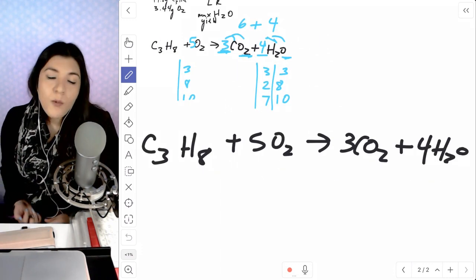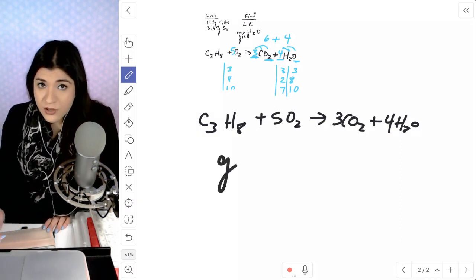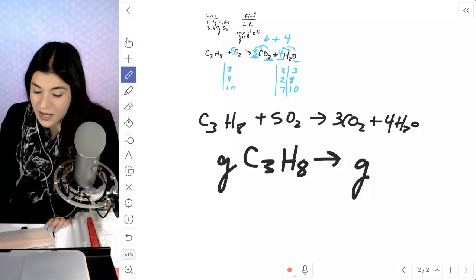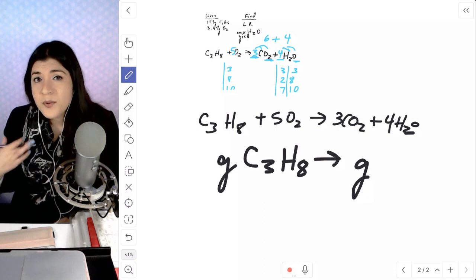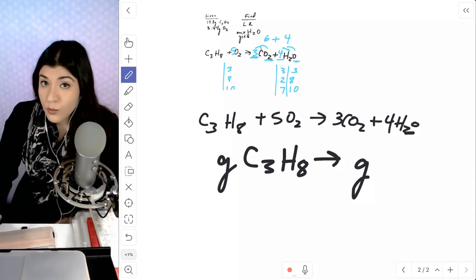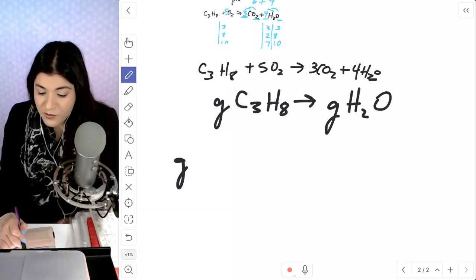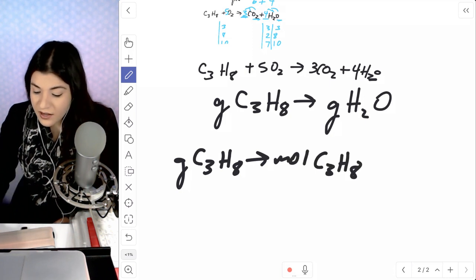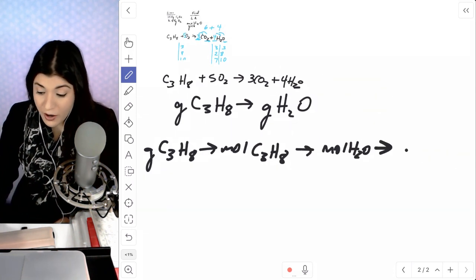Okay. So what we have to do to figure out our limiting reactant is go from grams of every single reactant. So I'll start off with our first reactant and get to grams of a product. Now, they are telling us which product they want us to find. They're asking for water. Since they're asking for the maximum yield, they mean go from grams of your reactant to grams of a specific product, which is water. Okay, now let's do this. Let's build a plan. So grams of propane, and we're going to change that to moles of propane. Then we'll convert that to moles of water since we're changing the compound. And then we'll get to grams of water.